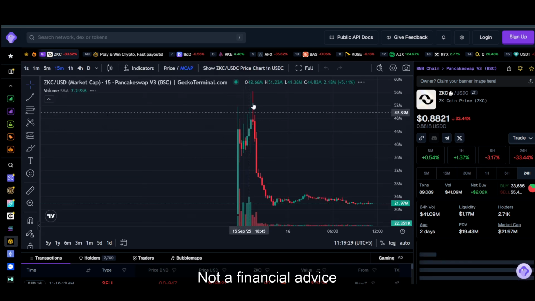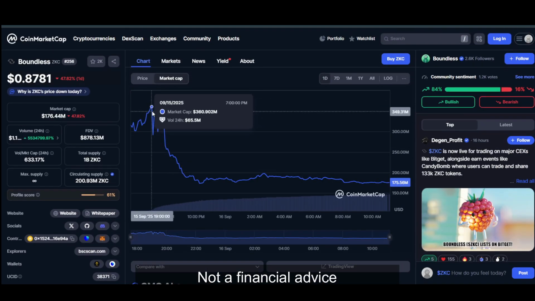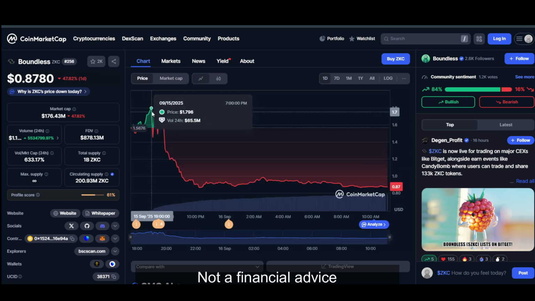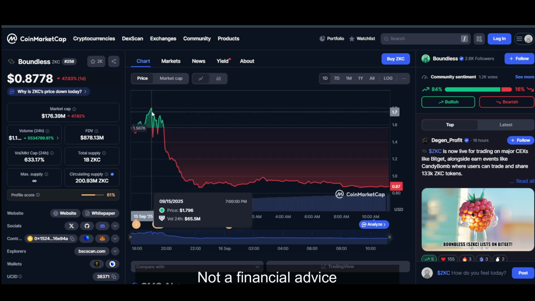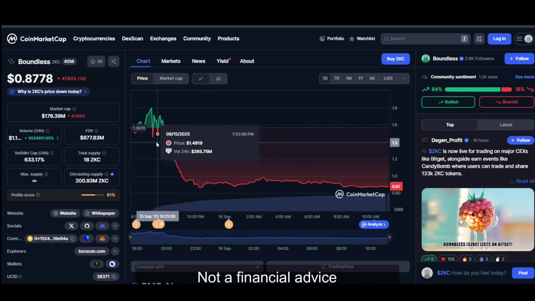Even if you look at the chart, it did basically peak somewhere around, what was it, it was like 260, it was like 360. So I think again, even if it goes as high as 360, it is going to be somewhere around 1.8 to, I would say, 1.9. So as of now, I am expecting a recovery from this token at least as high as 1.4 or even 1.5. Let's see what happens.